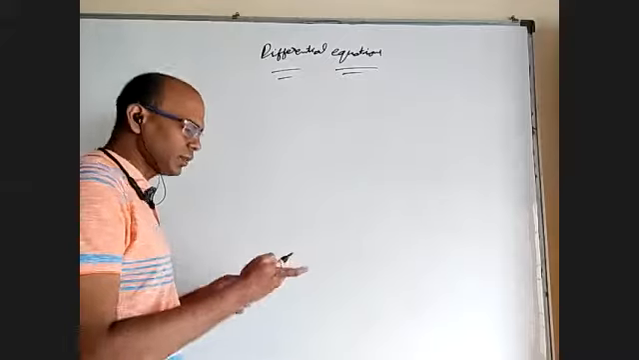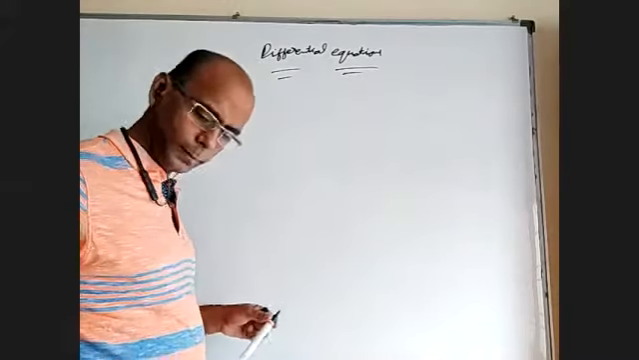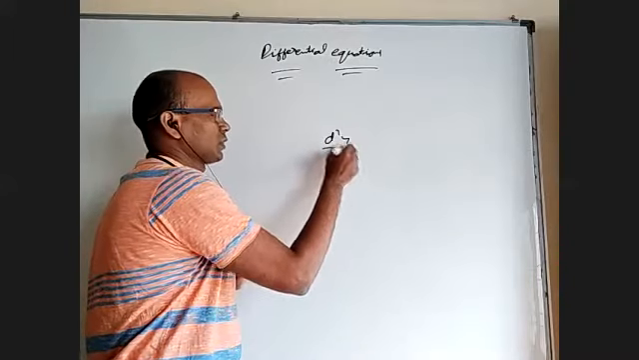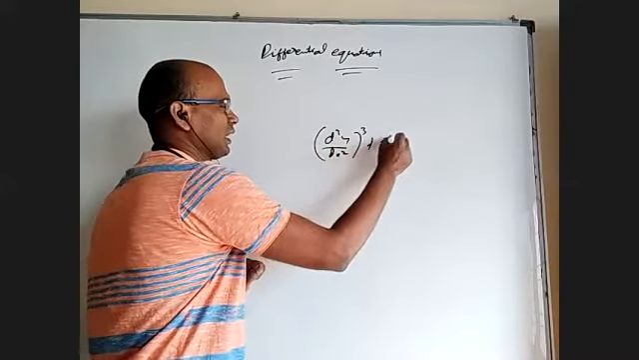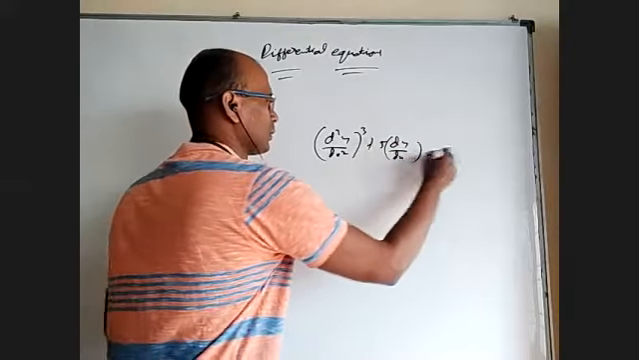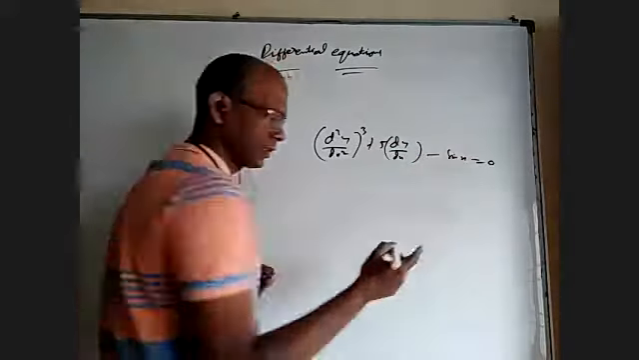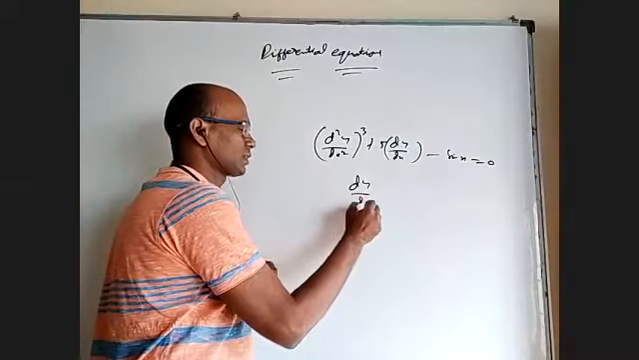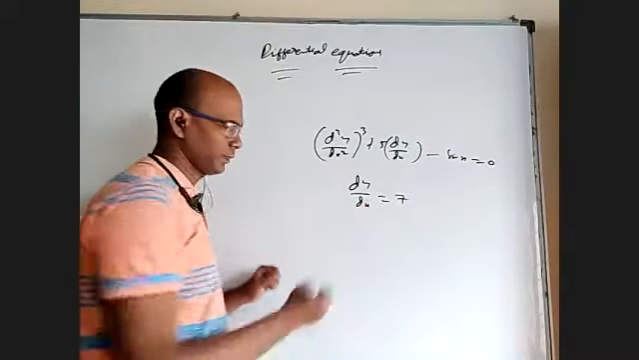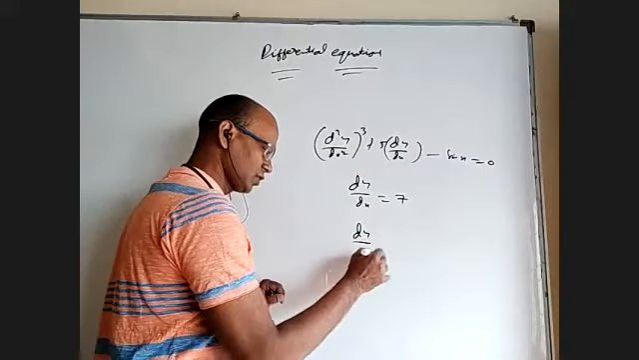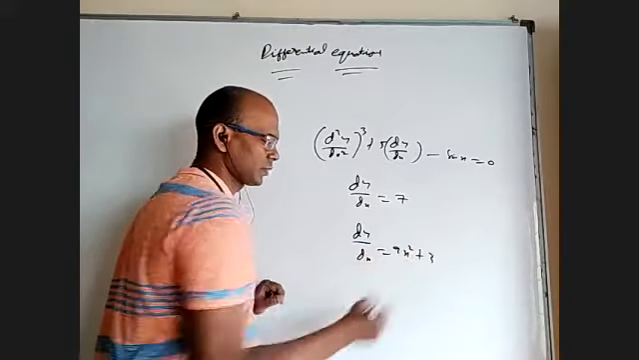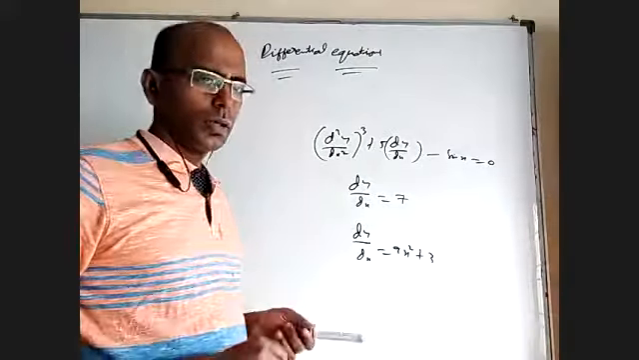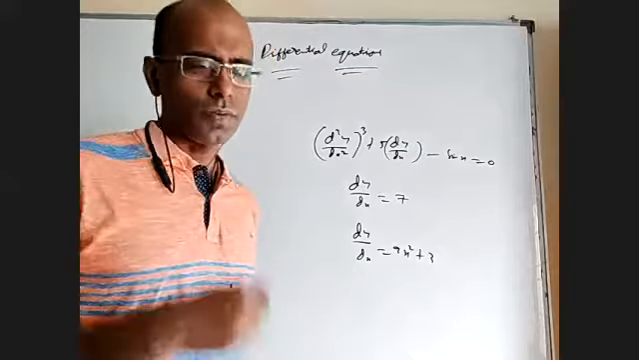If you want to know some examples of differential equation, let us say (d square y by dx square) whole cube plus 5 dy by dx minus sin x equal to 0. That is a differential equation. Simply, if we write dy by dx equal to 7, that's a differential equation. We write dy by dx is equal to 9x square plus 3, that is a differential equation. Now, there is something called the order of a differential equation.